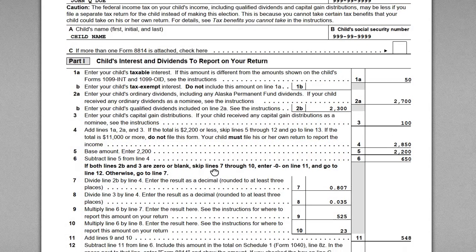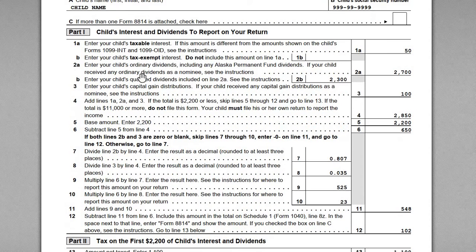Okay, so part one is pretty straightforward, the first few line items here, right? We have to enter the child's taxable interest income, right? So this would be reported on 1099-INT, let's say. So there's that $50. And then lines 2a and 2b are the dividend amounts. So the total ordinary dividends, remember, it's $2,700, and then of that, $2,300 is qualified.